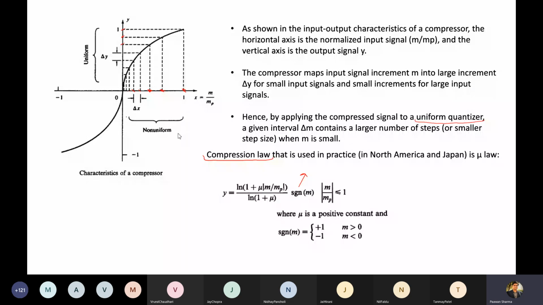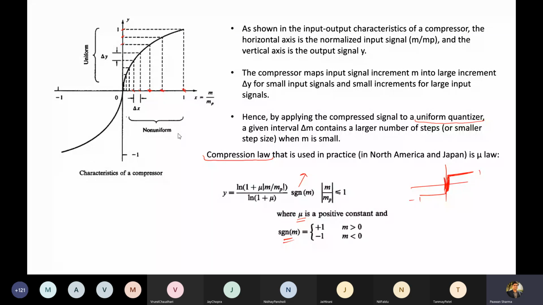Signum function. I hope you recollect the signum function. Yes or no? Yes, sir. So signum function, m by mp is less than 1. Now mu is a constant value taken appropriately for your system, and the signum function is like this: -1, and this is 1. It is like this, the ideal signum function.